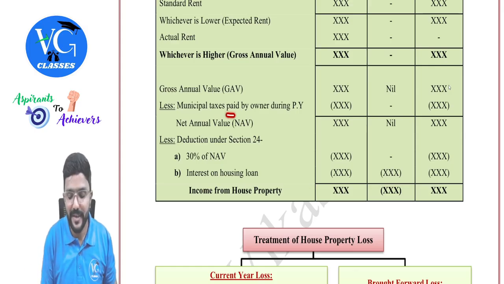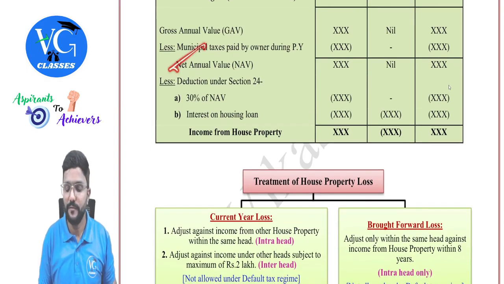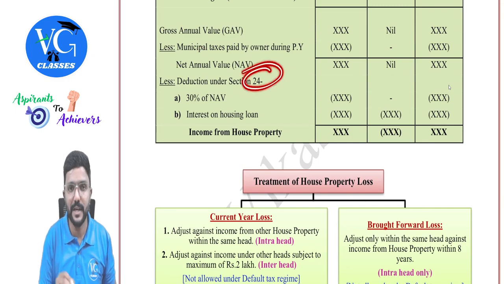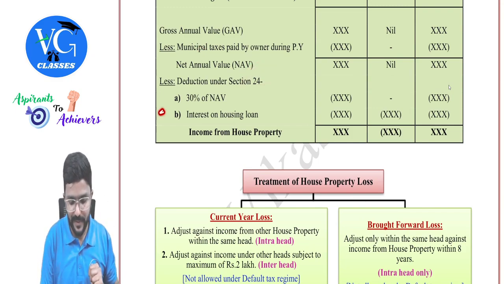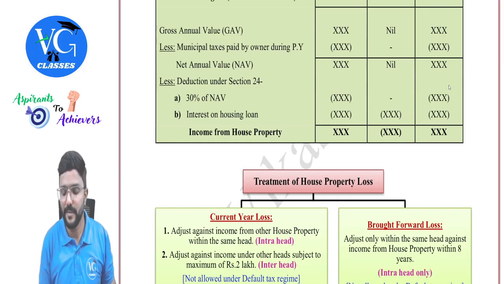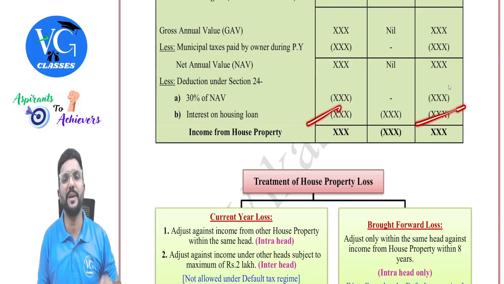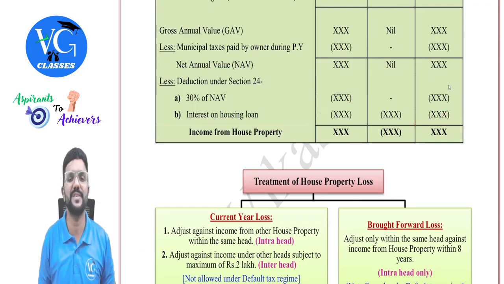Then municipal tax paid by the owner during the previous year is allowed as deduction only for let out property and deemed to be let out property, whereas here it is not allowed. Then we will get net annual value for self-occupied property. It will always be nil. Then deduction under section 24 is allowed for two things: 30% of NAV for let out and deemed to be let out property, and interest on housing loan. Interest on housing loan maximum for self-occupied property is 30,000 or 2 lakh, whereas for let out property and deemed to be let out property, whatever is the amount of interest which is accrued on accrual basis, guys.